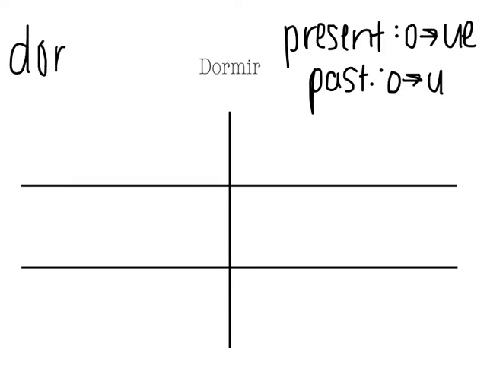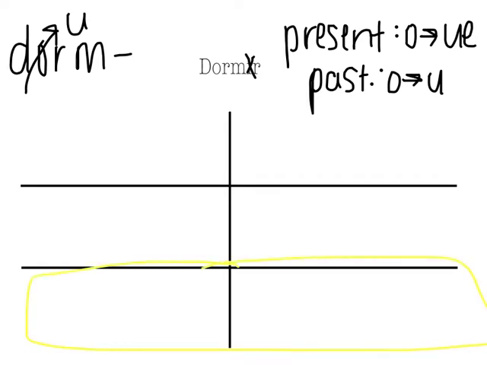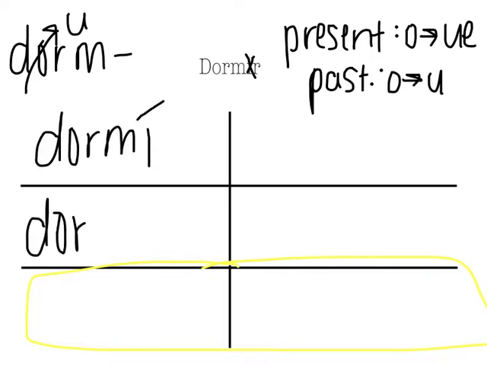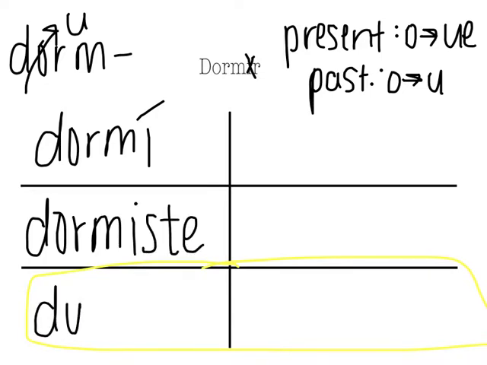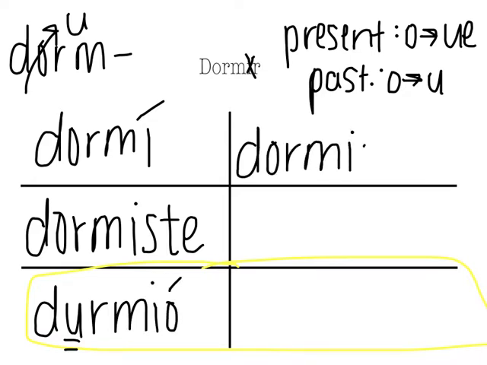So our stem is dorm, cut off the IR, but then the O will change to a U only in the third person. It's going to look like this. Yo dormí. Tú dormiste. Él durmió. Nosotros dormimos.